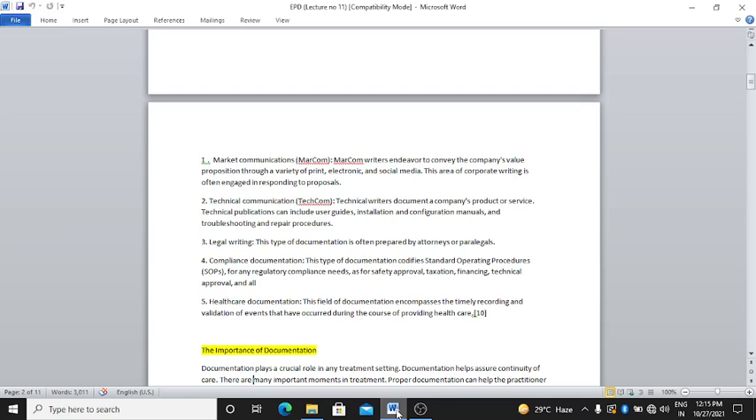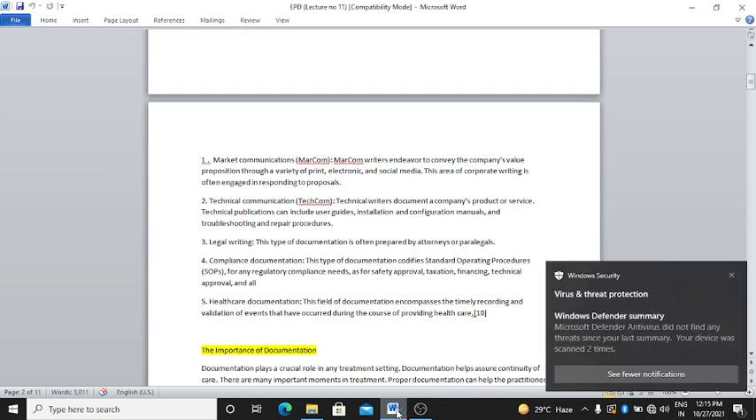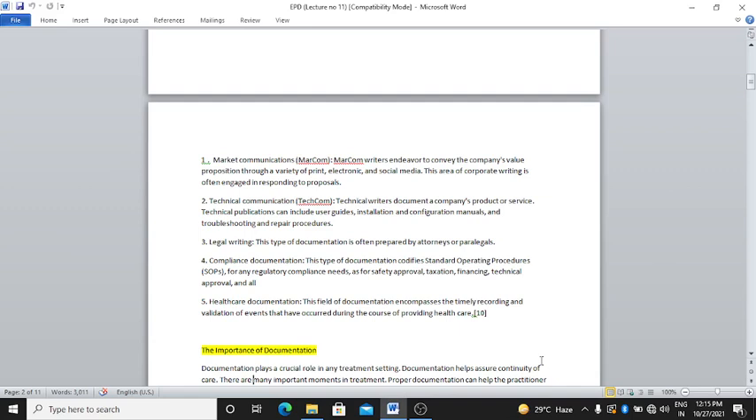Next example is healthcare documentation. This field of documentation encompasses the timely recording and validation of events that have occurred during the course of providing healthcare. As we know, in a hospital when we are admitted, every day, every hour's update is recorded in a file, right? This is healthcare documentation. Clear?